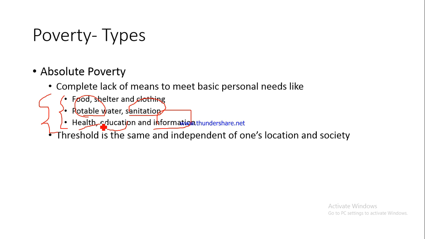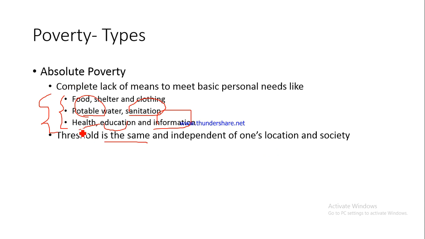Now, please understand there is a difference in absolute poverty and threshold and relative poverty. One difference is that for absolute poverty, the threshold is same across the countries. It does not depend on which country one lives in, which particular region one lives in, right? This is not the case in relative poverty. So the threshold is same and independent of one's location in society as far as absolute poverty is concerned.